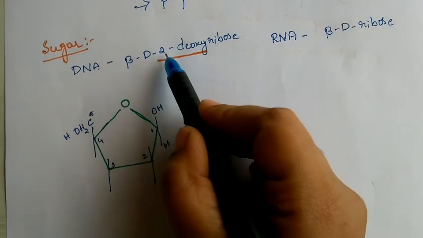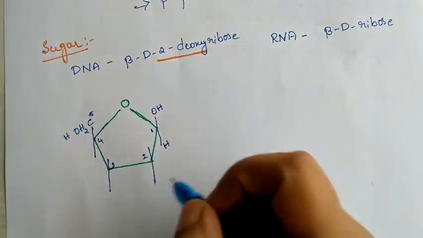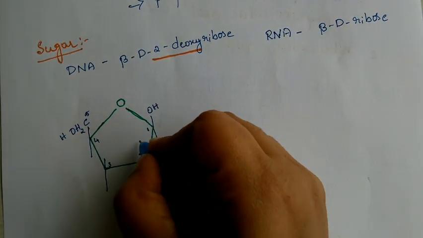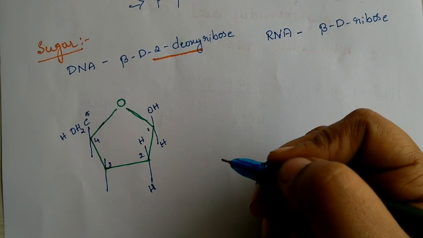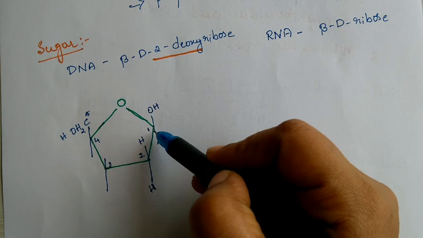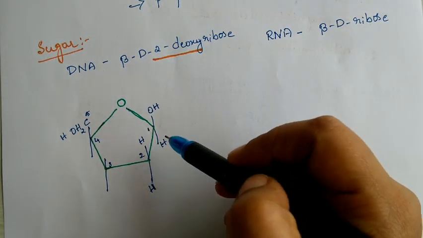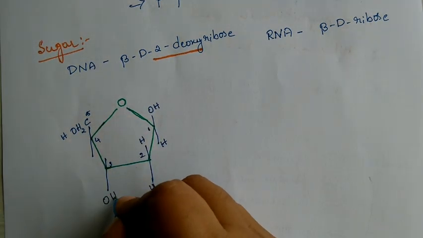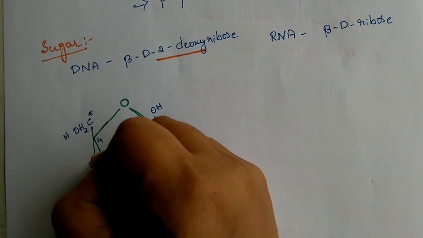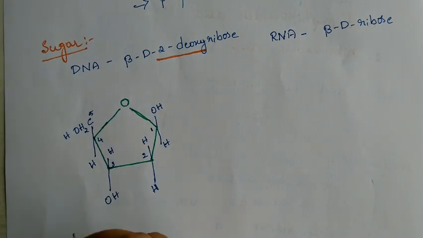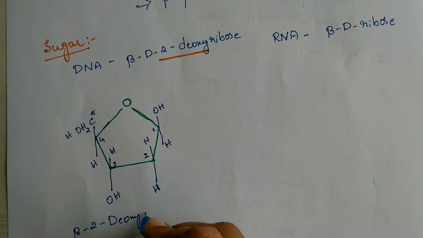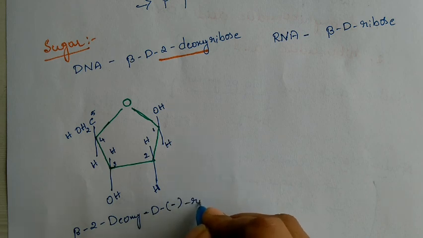Then this is 2-deoxy. That is nothing but, on the second carbon oxygen is not present. Oxygen is not there means both are hydrogens there. I hope it is clear. So beta stands for this one. 2-deoxy is this one. I hope it is clear. Next, the third one OH, H, and the fourth one C2OH towards this side and OH this side. So this is our beta 2-deoxy D minus ribose.